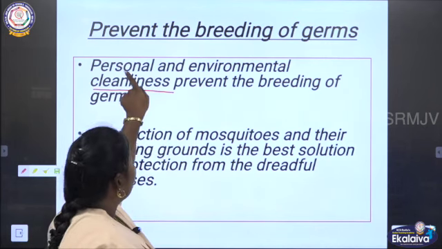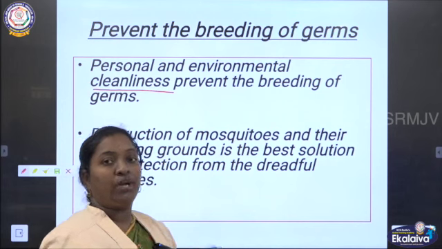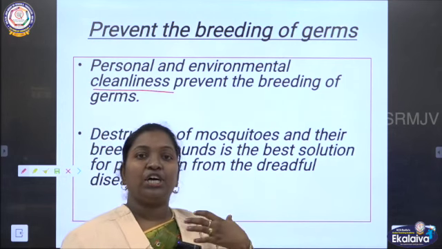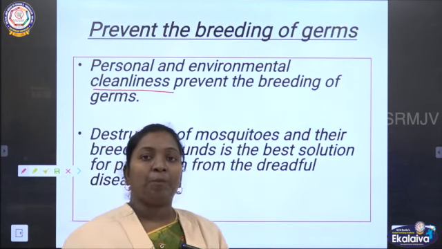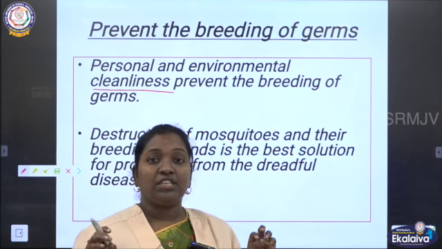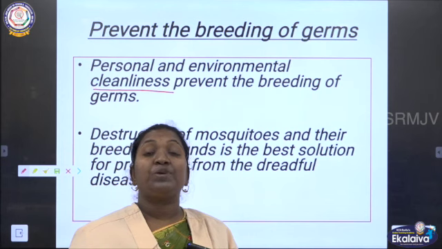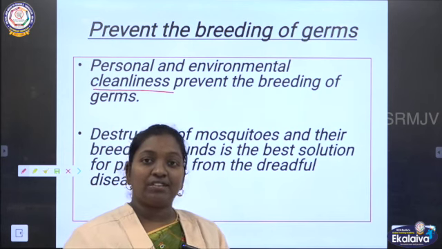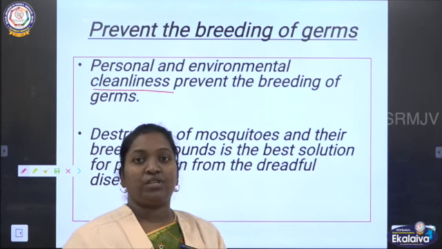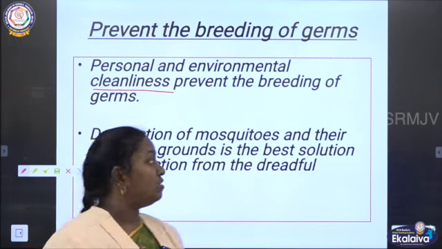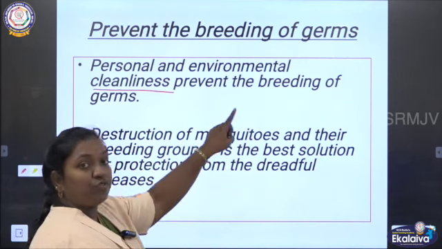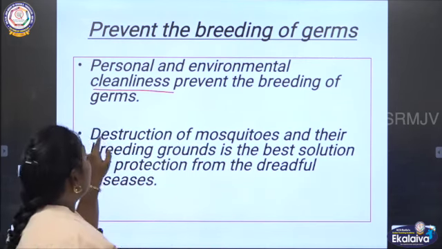So one is personal and environmental. Personal means ourselves. We should keep ourselves clean. We should keep our surrounding things, our rooms, our houses, our surroundings, all the places must be clean. So cleanliness is another way of preventing communicable diseases, so that the breeding of germs can be avoided.